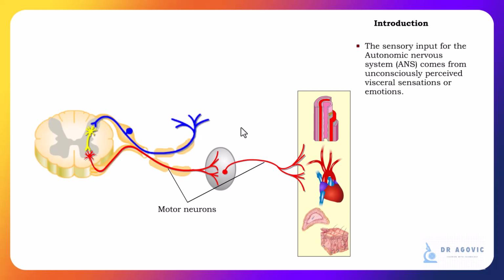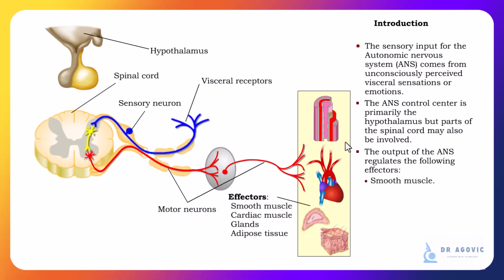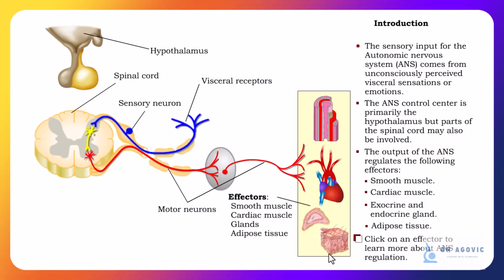The autonomic nervous system, or ANS, responds to unconsciously perceived visceral sensations. The control center for the ANS is primarily the hypothalamus, but parts of the spinal cord may also be involved. The output of the ANS results in inhibition or excitation of effector organs, including smooth muscle, cardiac muscle, and glands and adipose tissue.